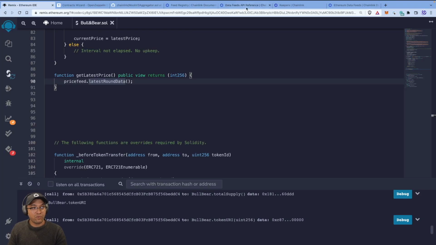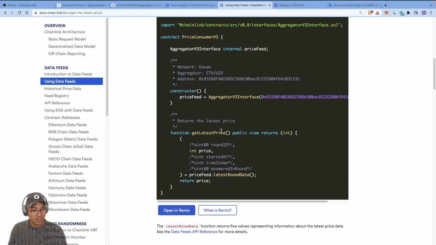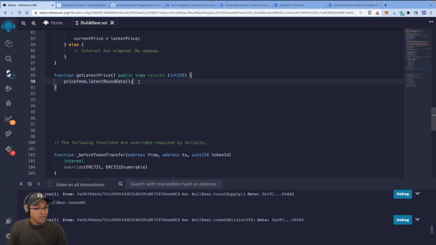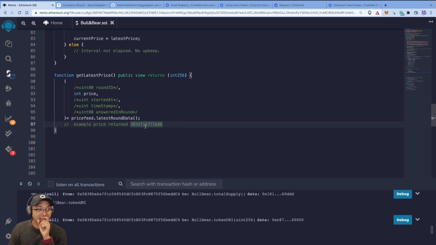So let's implement that. I'm going to go back to this document and copy this, because we're not going to use any of the data that's returned except for the price. Okay. So we're going to say that's equal to the price feed. That's pretty much what we saw previously as well. Now, an example price, and I'm just going to copy this from the repo, will look like this. In our case, it's going to have 8 decimal points, so somewhere around here, I'm guessing. Yeah, so it's actually going to be that. But what gets returned is that.